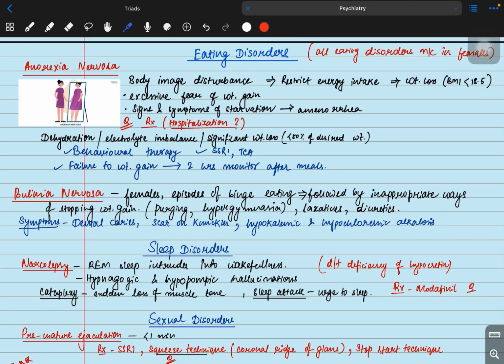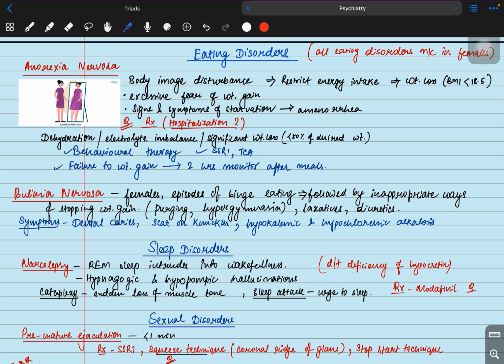So we are already in the last few minutes of our discussion on the last page. Our next topic is eating disorders. All eating disorders are most common in females. The first one is anorexia nervosa. So you can find a thin female looking at the mirror and thinking that she is fat. Already she is thin, but she is looking at the mirror and thinking that she is fat. So there is body image disturbance.